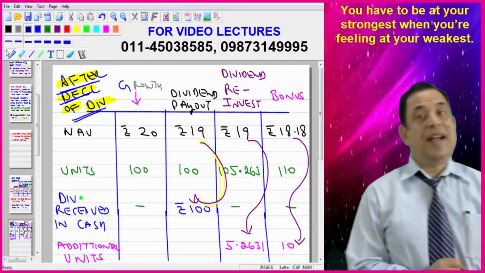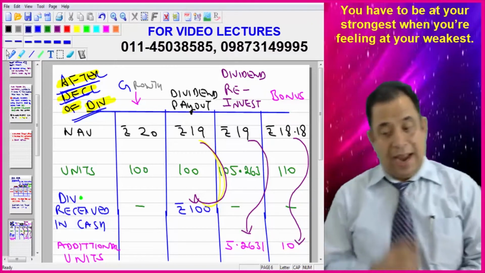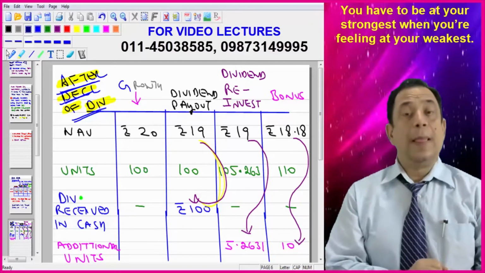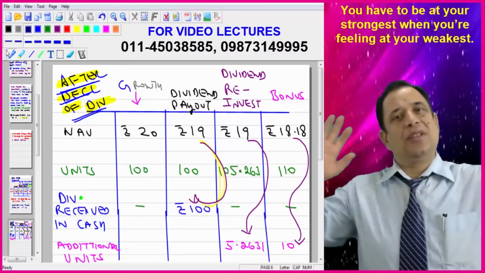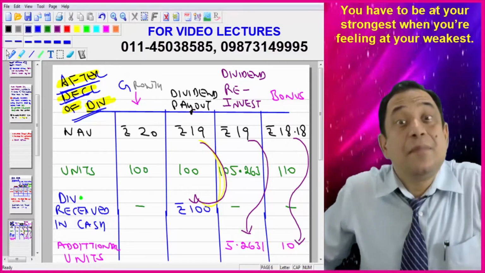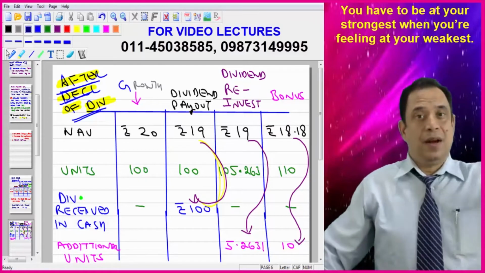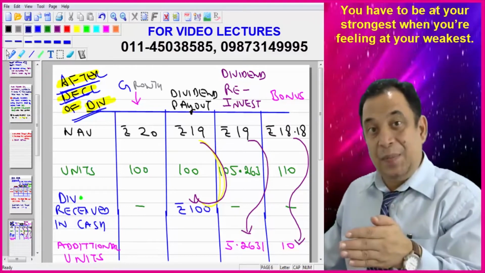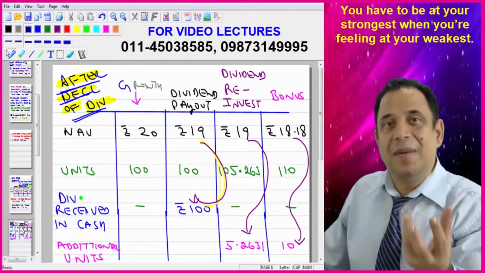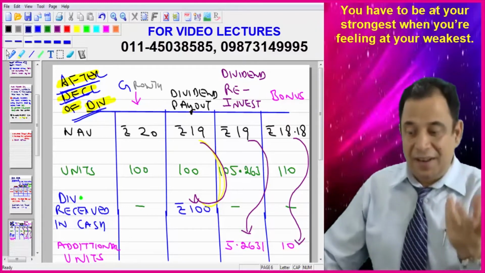In case of growth also, the units are same: 100 units in the beginning and 100 units at the end. In case of dividend payout, again units are same: 100 are held in the beginning and 100 units at the end. But my dear friends, dividend will be declared, and that dividend will be 100 rupees.